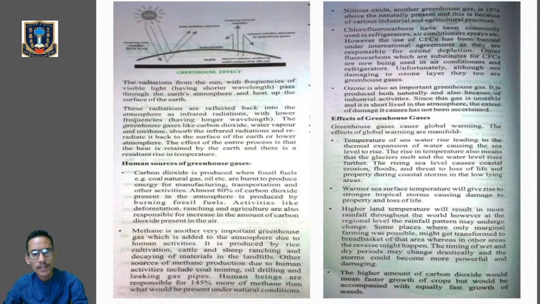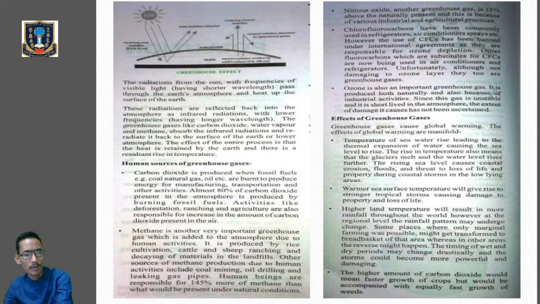The greenhouse gases like carbon dioxide, water vapor, methane absorb those infrared radiation and re-radiate back into the surface of the Earth or the lower atmosphere. The effect of the entire process is that the heat is retained by the Earth and there is a resultant rise in the temperature.